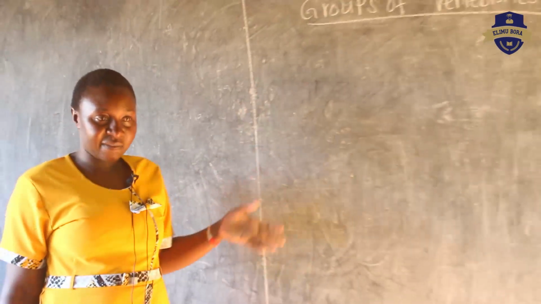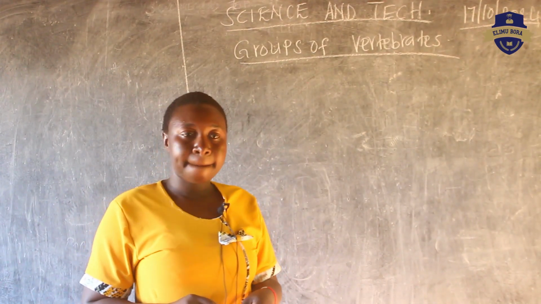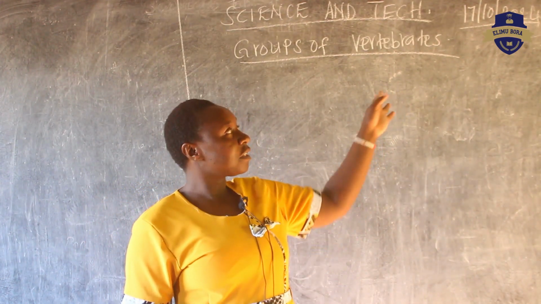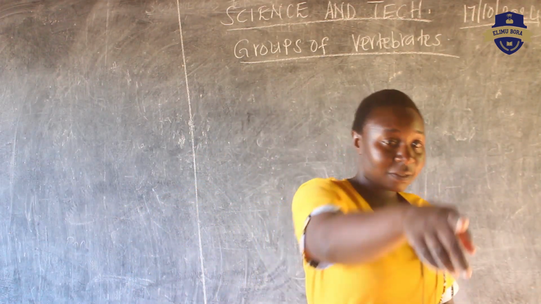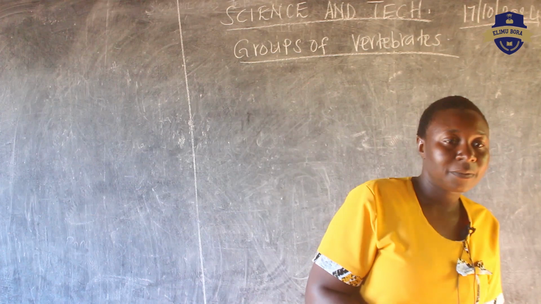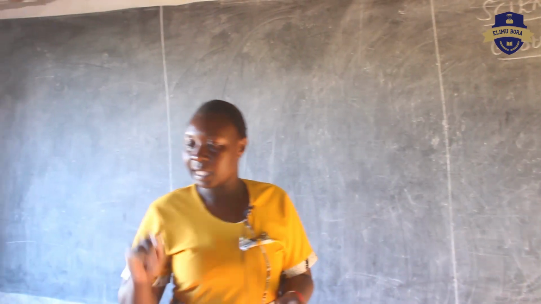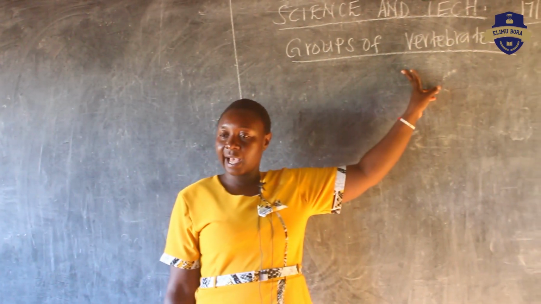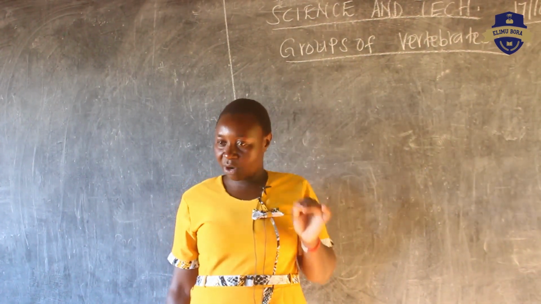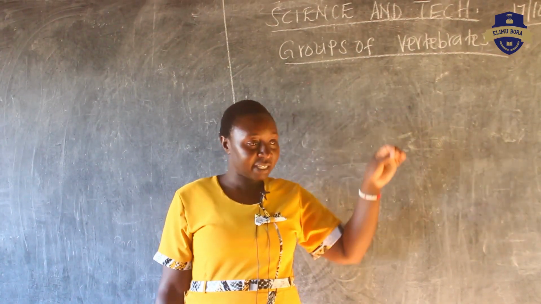What did we say under the vertebrates? What are these vertebrates? Anybody to remember? If you remember, you cut up your hand and tell me. Yes? Vertebrates are animals with backbone. Very good. So if an animal is having a backbone, we call it a vertebrate. If the animal is not having that backbone, we call it invertebrate.